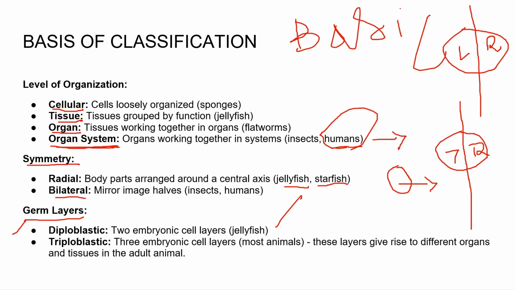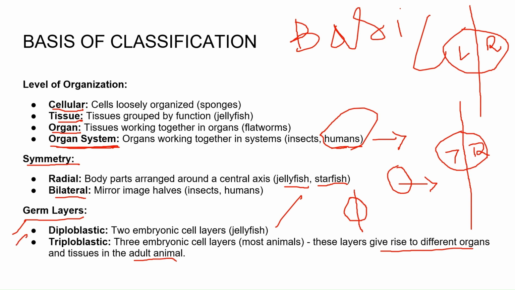These layers give rise to different organs and tissues in the adult animal. The example is the notochord. We studied that the notochord is derived from mesoderm. So mesoderm is also a kind of layer. The mesodermally derived rod-like structure is called the notochord, was the definition of notochord. So this gives rise to several other organs in an adult animal. So that is the meaning of diploblastic and triploblastic.